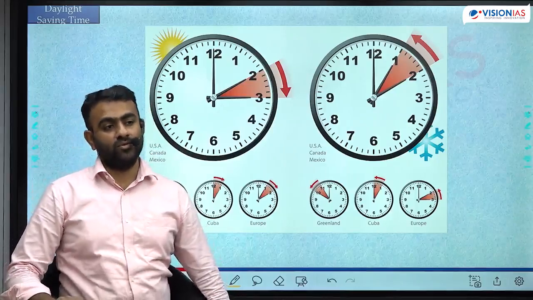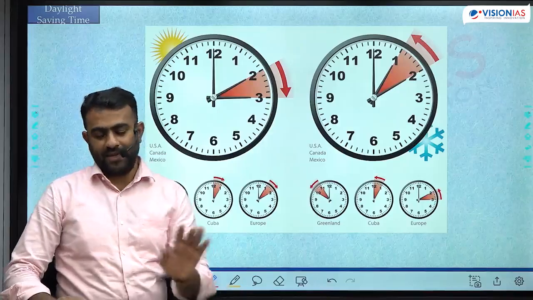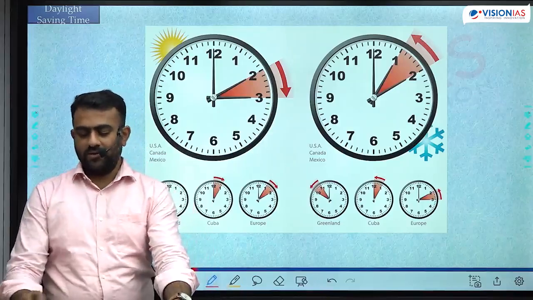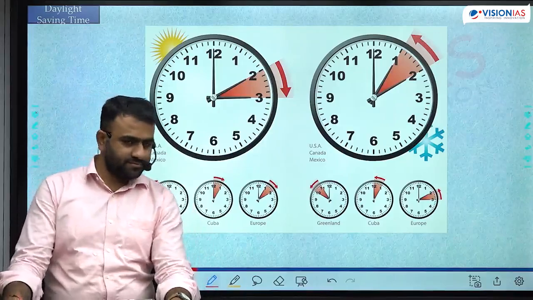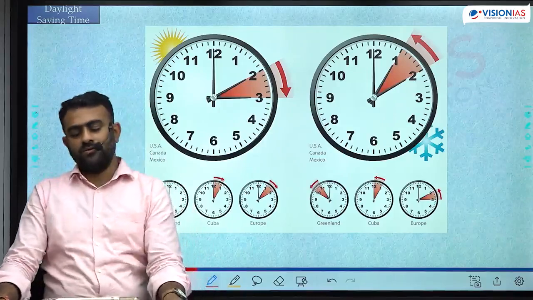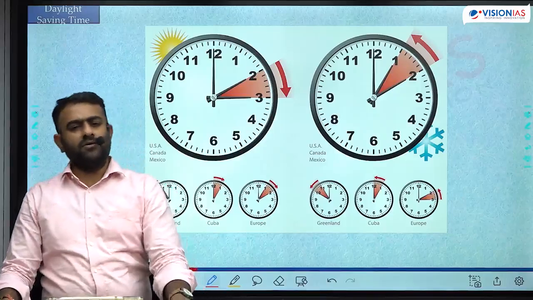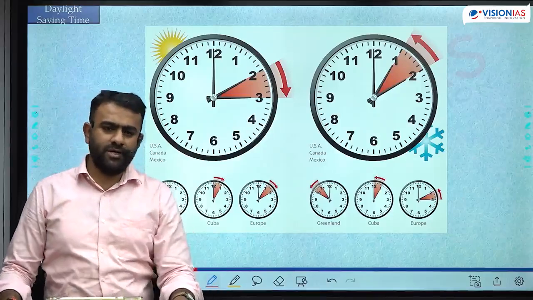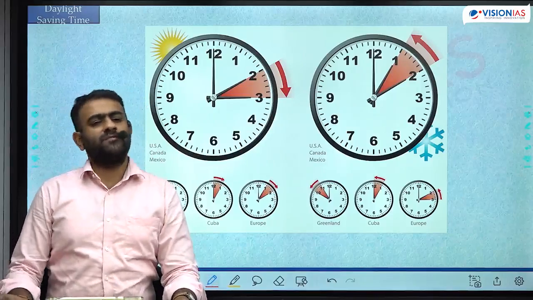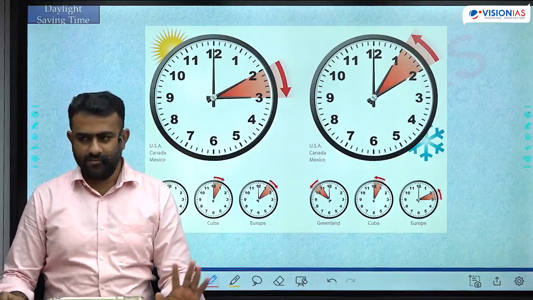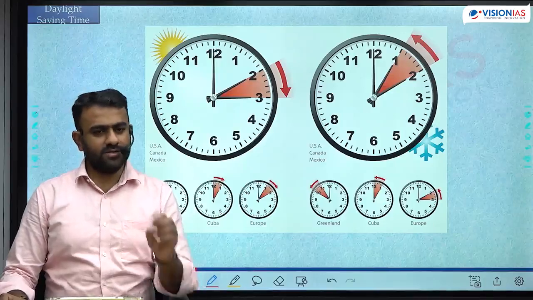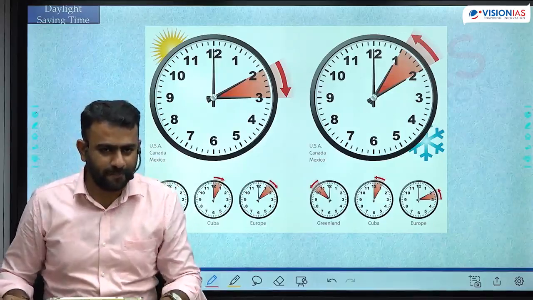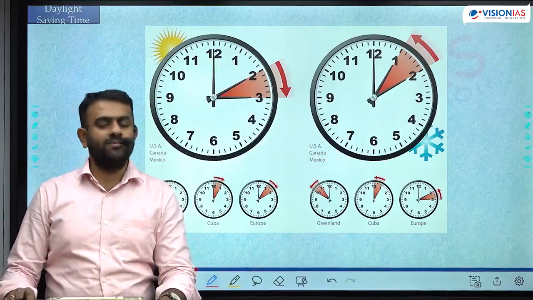You can make your day more productive. कैसे बताता हूँ देखो. Let's say you are a person who gets up at 6 o'clock. नॉर्मली 6 o'clock उठते हो, 10 बजे ऑफिस जाते हो. Okay, let's say that you go to office at 10 o'clock and come back from the office at 6 o'clock. ठीक है, and you sleep off at 10 o'clock. This is your routine on a normal day.